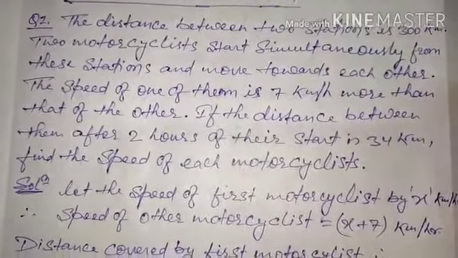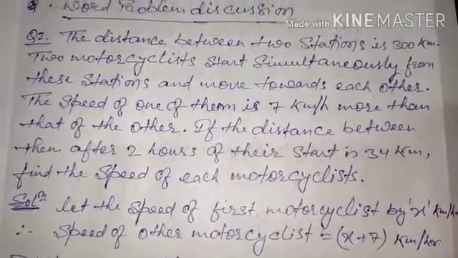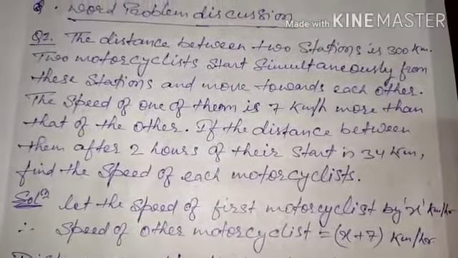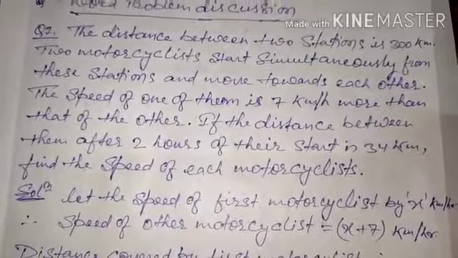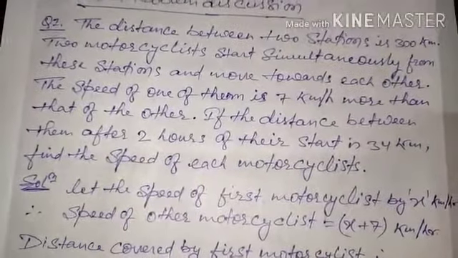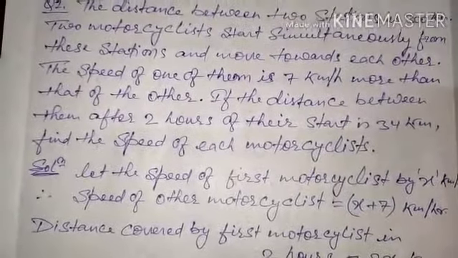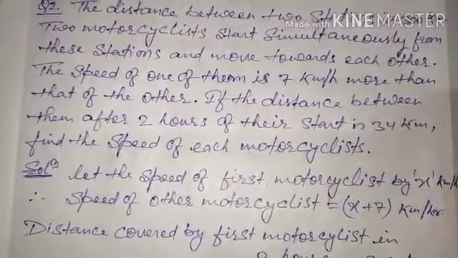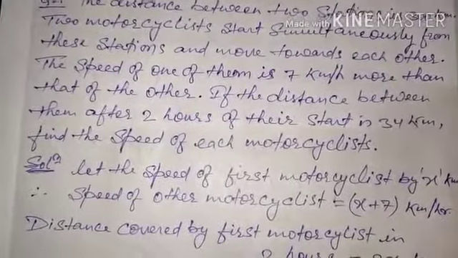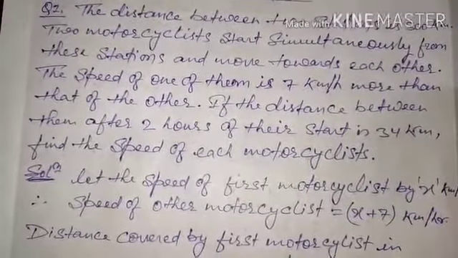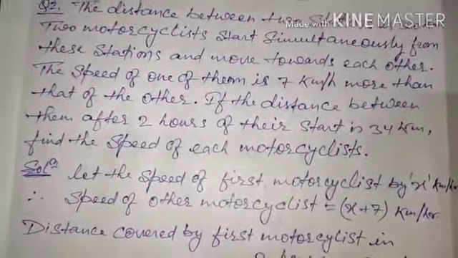So here is your question. Some good questions I have brought up today. The distance between two stations is 300 kilometer. Two motorcyclists start simultaneously from these stations and move towards each other. The speed of one of them is 7 kilometer per hour more than that of the other.